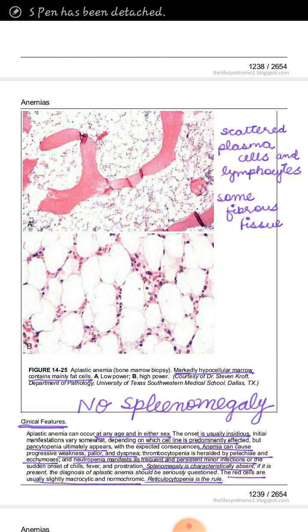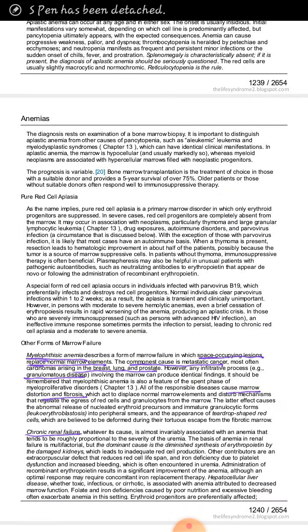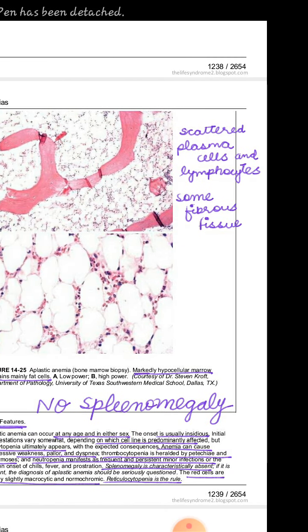One point should be kept in mind that in case of aplastic anemia there is decrease in the number of peripheral blood cells, but there is no increased destruction of cells. So as there is no increased destruction or no increased turnover of cells, there is no splenomegaly in aplastic anemia. This is a very important feature of aplastic anemia, that there is no splenomegaly, and it differentiates aplastic anemia from other types of anemias in which splenomegaly is taking place. So this is all about aplastic anemia.